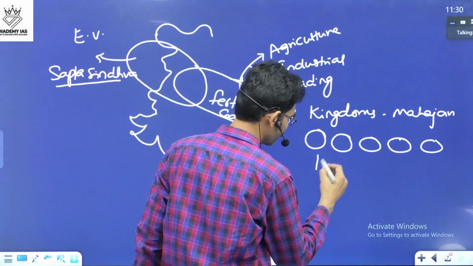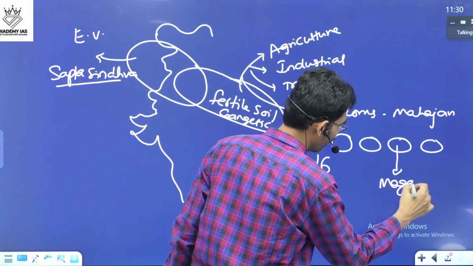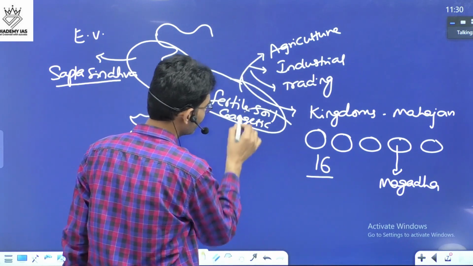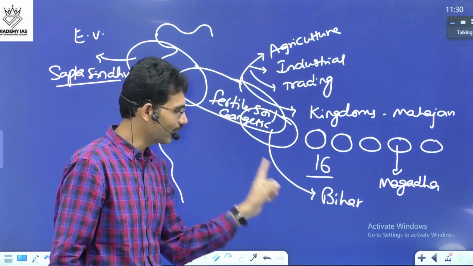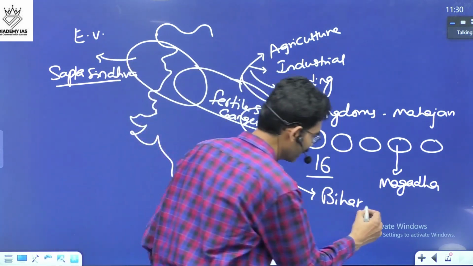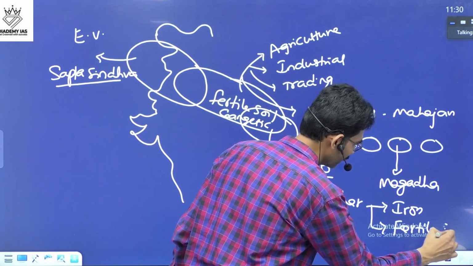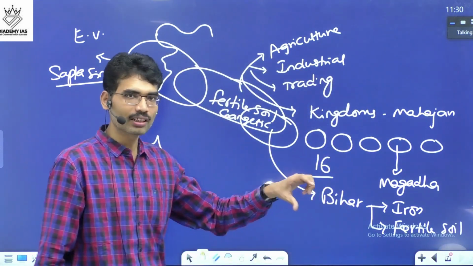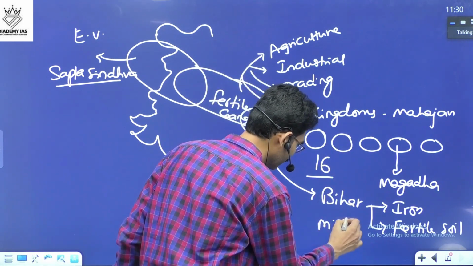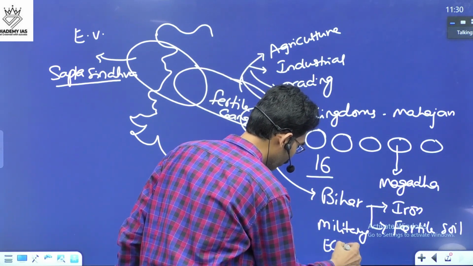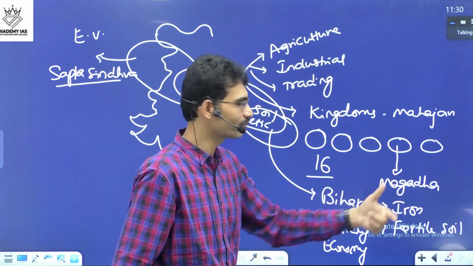There were 16 Mahajanapadas. But out of these 16, a particular Mahajanapada called Magadha, based in the Bihar region, in comparison with other Mahajanapadas, got access to some other resources like iron. And they had fertile soil. These are very common. Because of access to iron resources, their military was very strong. They built a strong military and their economy progressed due to iron technology. As a result, this Magadha Janapada became very powerful.